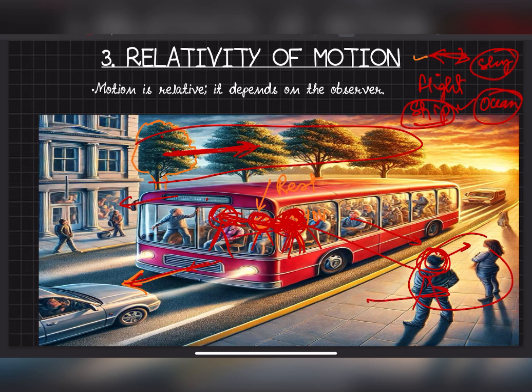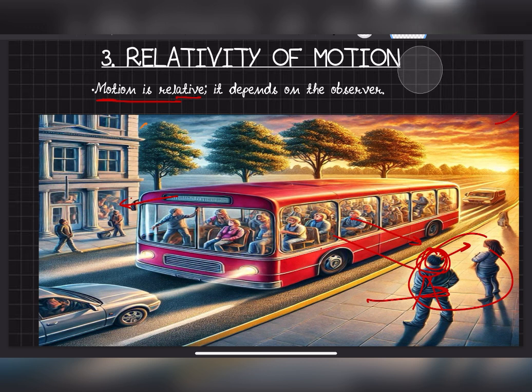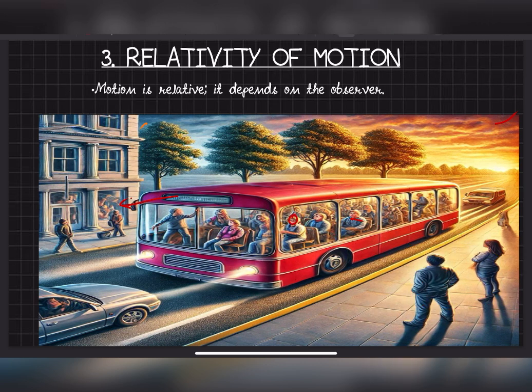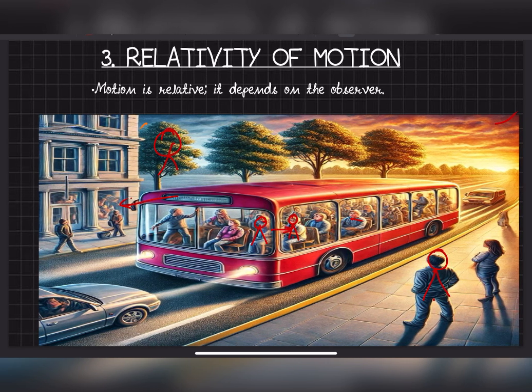This is called relativity. Motion is relative, it depends on the observer. Now the question is, you are inside a bus, whether you are in motion or not. You are in motion with respect to the people outside, with respect to trees you are in motion, but with respect to the person nearby you, you are at rest.